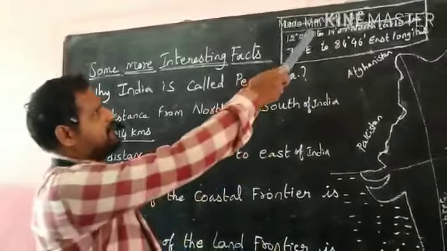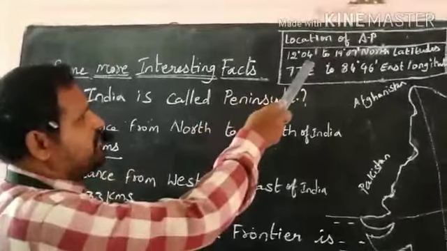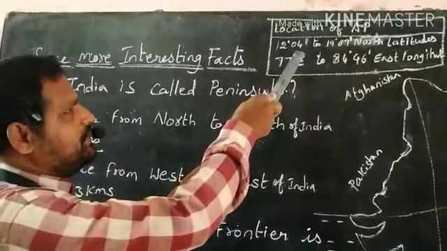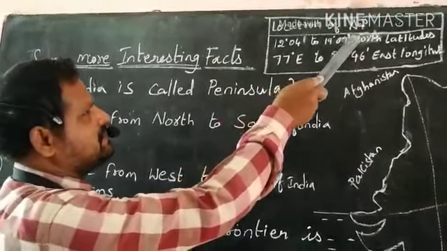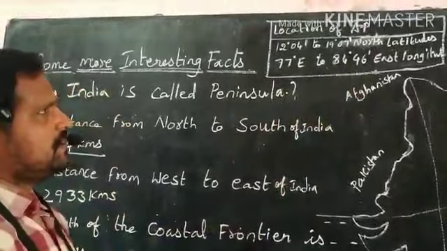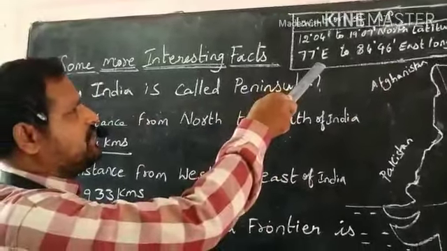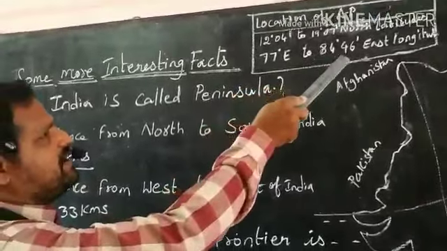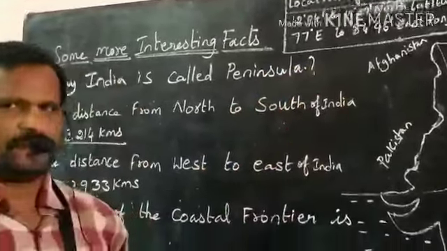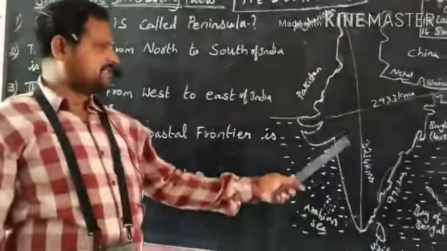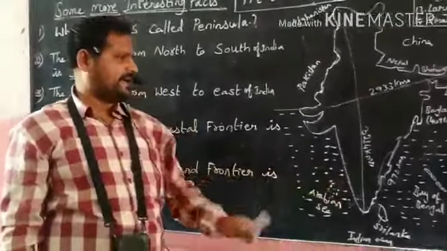Andhra Pradesh is located in the southeastern part of our country.